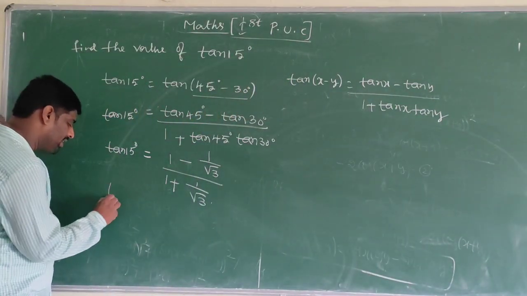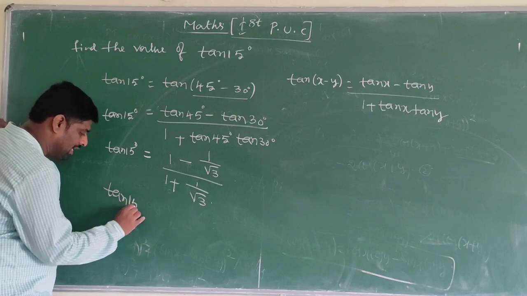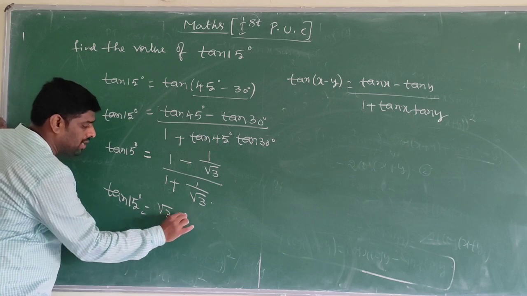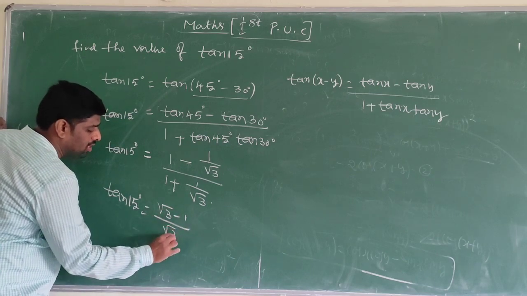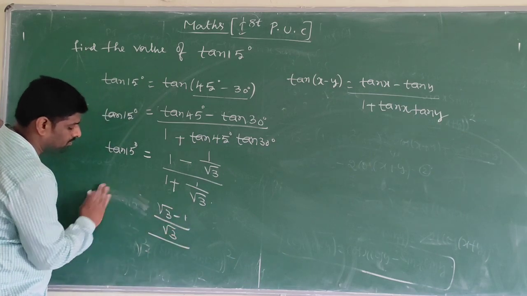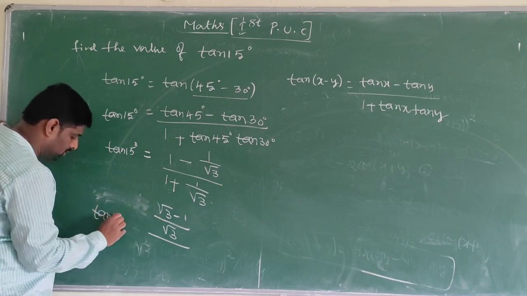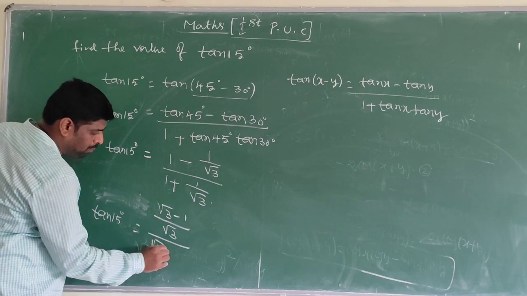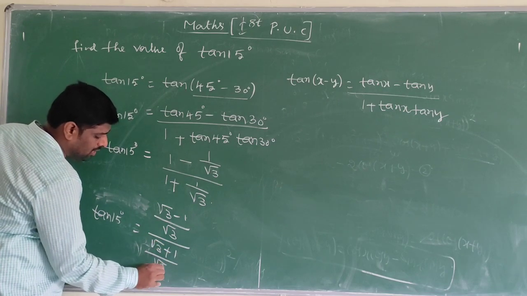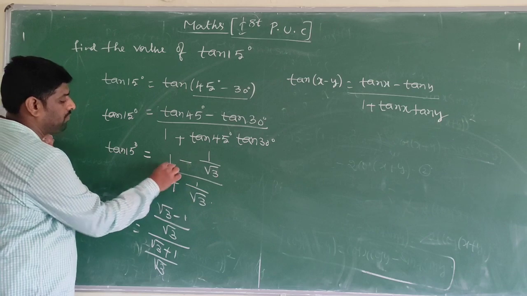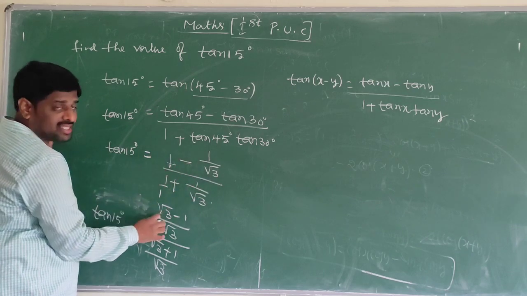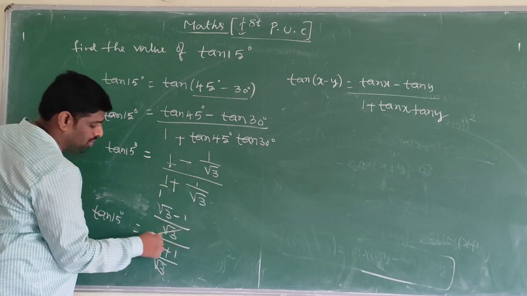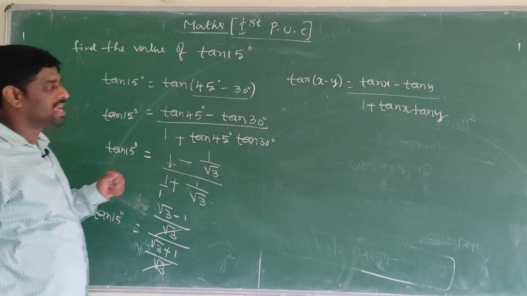See here, tan 15 degree is equal to, taking the LCM, root 3 minus 1 divided by root 3, and root 3 plus 1 divided by root 3. The root 3 cancels.